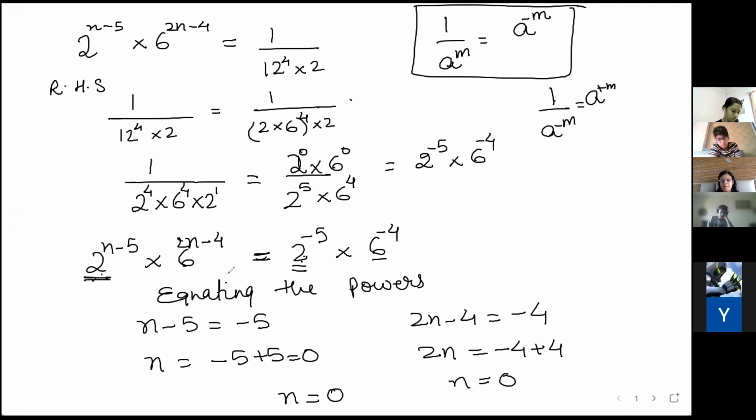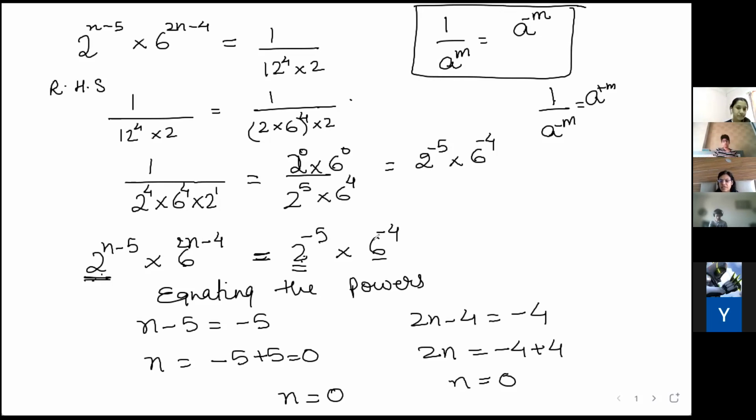Ma'am, I understood that. But why didn't you simplify the 6 more? Because I don't require it. If it was 3 then we would have required it. No, he's asking why didn't I do 6 as 3 into 2?